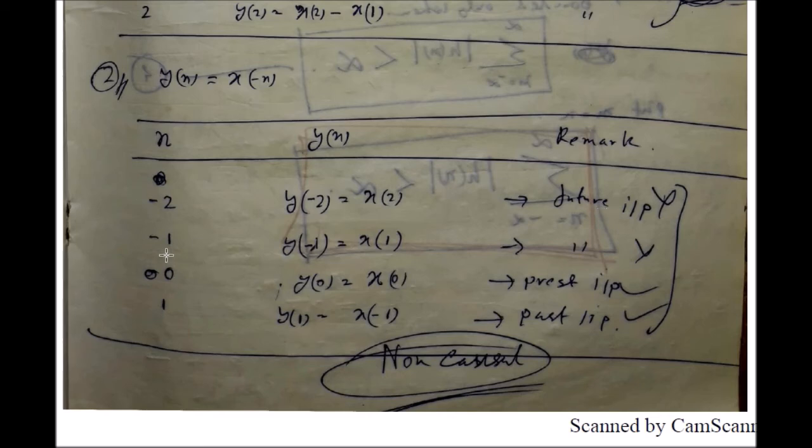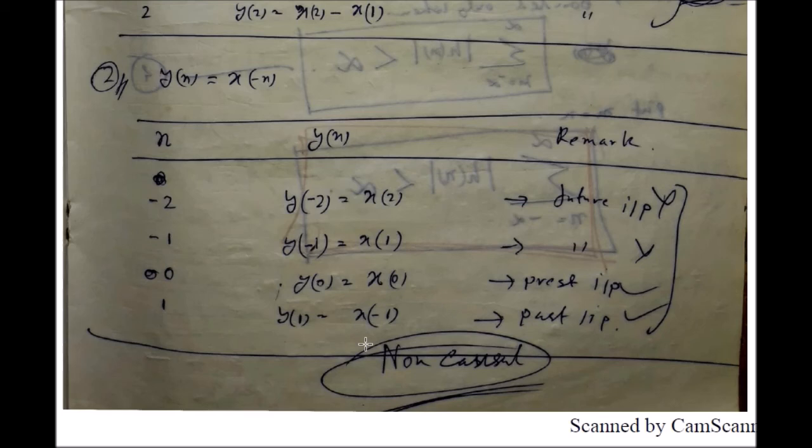You can check for n equal to minus 1 also. For this case also, the present sample is n equal to minus 1. You are finding y of minus 1 and it depends on x of 1, that means on the right hand side, x for n equal to 1. Again it is a future sample, but for n equal to 0 it is the present sample. See that y at 0 and x at 0 are both the present sample, n equal to 0, and it depends on the input at n equal to 0.